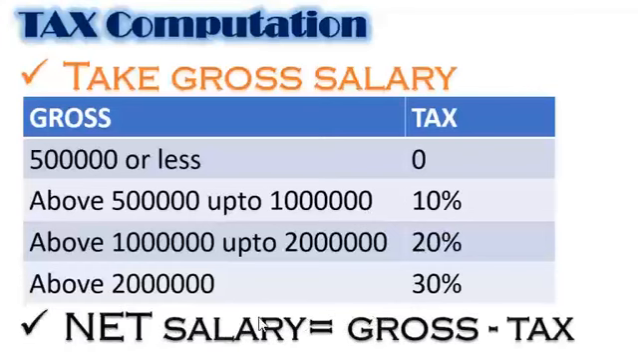So finally, net salary equals gross salary minus whatever tax is computed, right? So net salary is gross minus tax. So you can print gross salary, then tax computed, and then the net salary. These 3 problems you can try if you have time and patience.